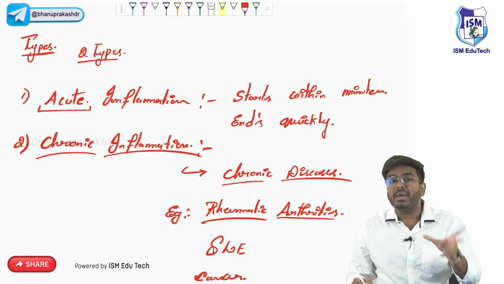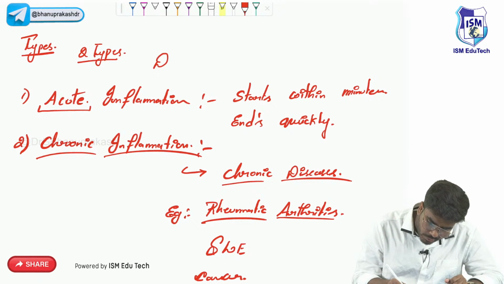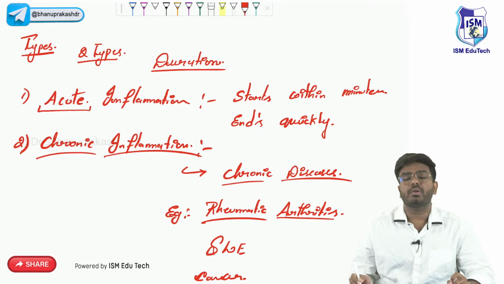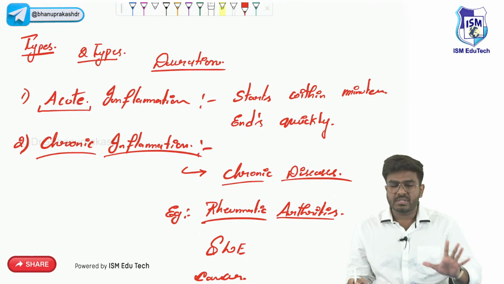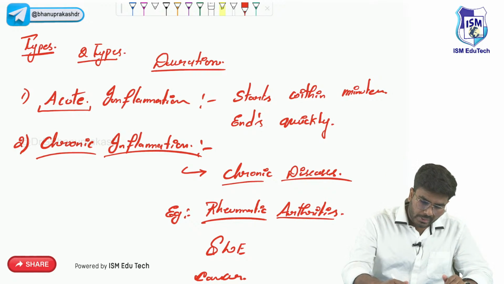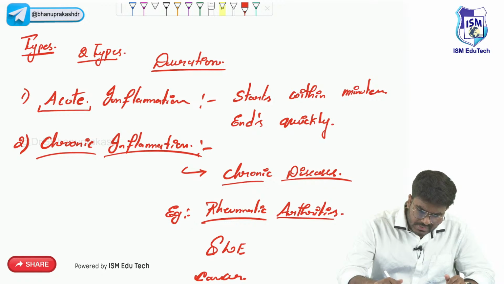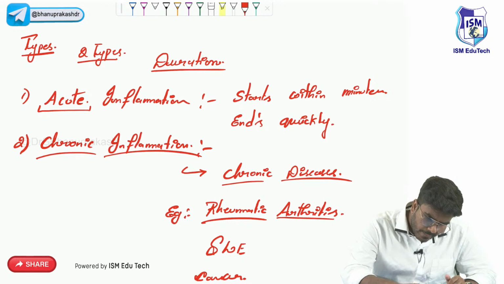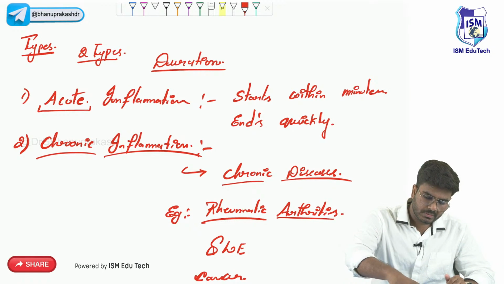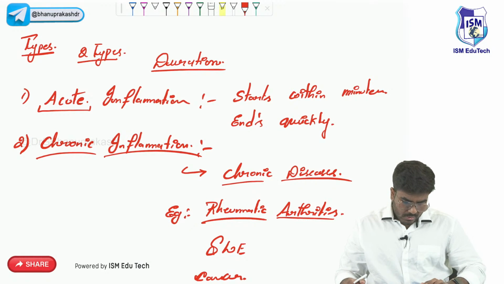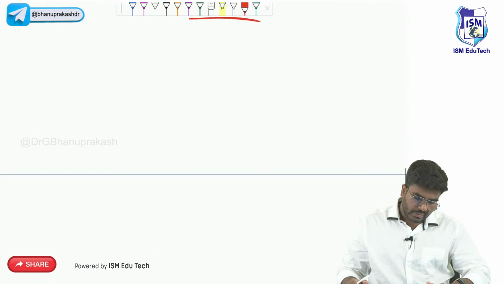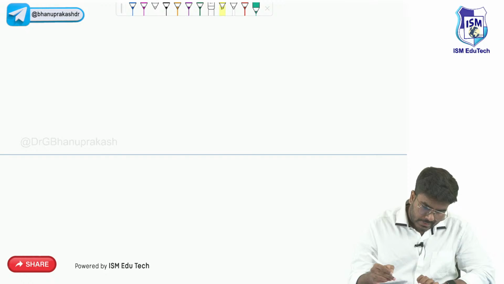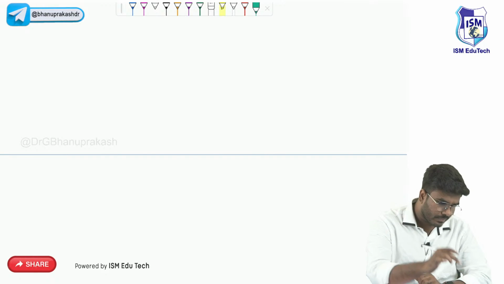Mainly it depends on what? Based on the duration component. Based on duration, we have divided inflammation into two groups, acute and chronic inflammation. Guys, is it clear? Shall I go forward? Okay, I'm checking. So I have discussed with you the two types of inflammation. Now let's go further.